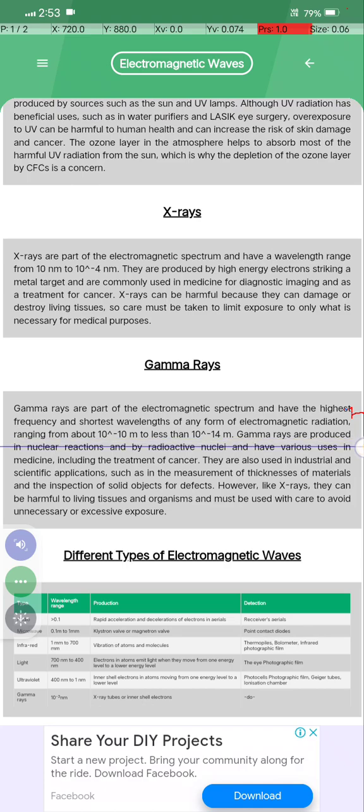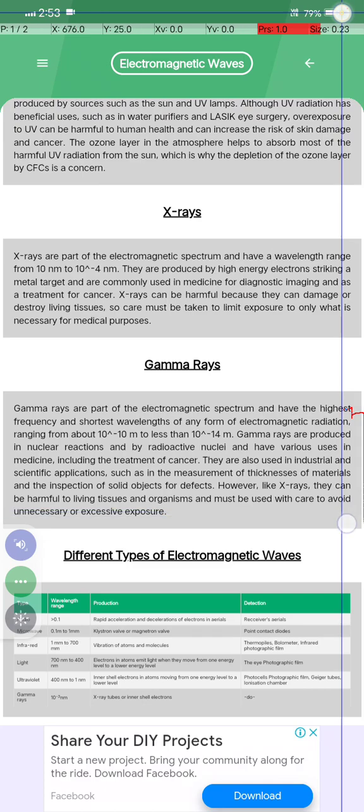Gamma rays are produced in nuclear reactions by radioactive nuclei and have various uses in medicine, including the treatment of cancer, and they are also used in industrial and scientific applications such as measuring the thickness of materials and the inspection of solids for defects. However, like X-rays, they can be harmful to living tissue and organisms, and must be used with care to avoid unnecessary excessive exposure.